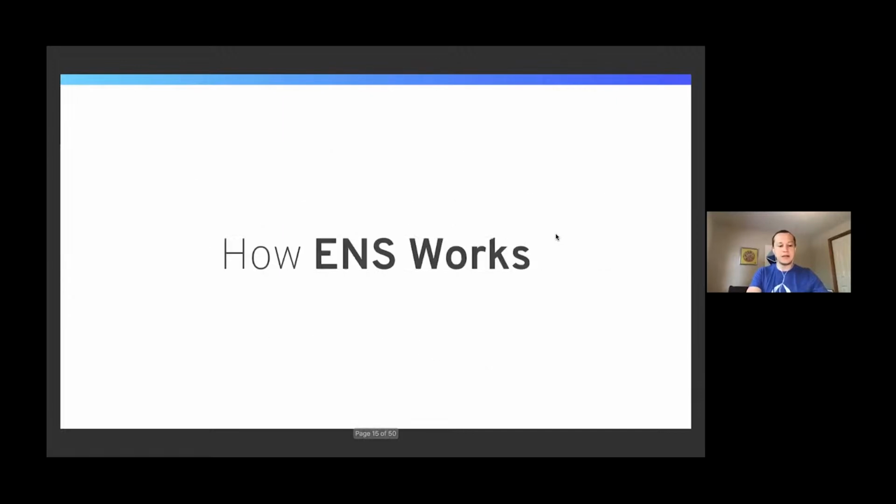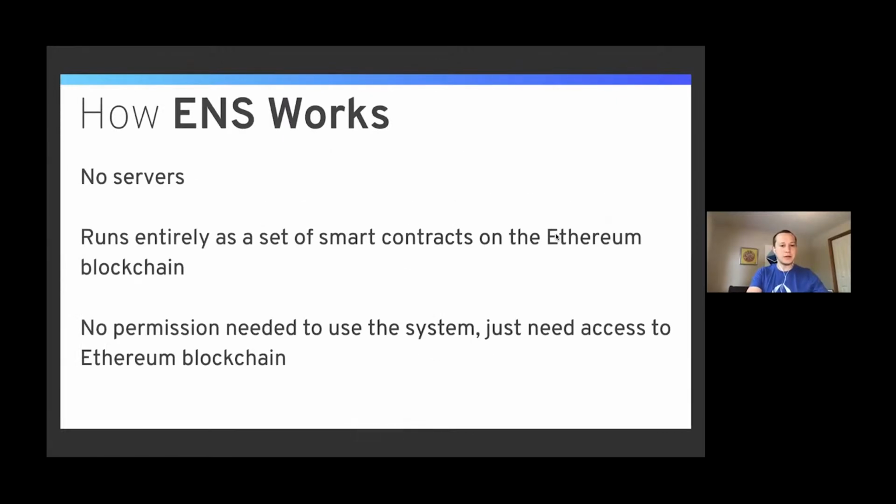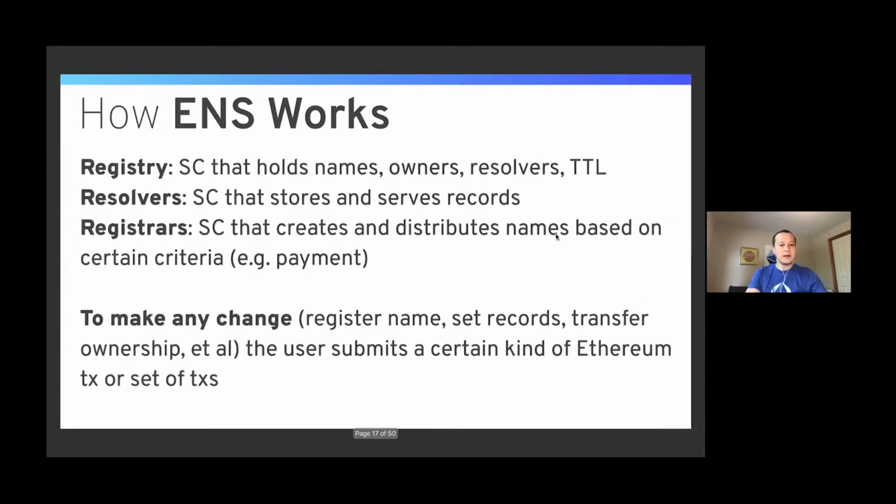So how does ENS work? The key thing to understand is that we have no servers. We don't run any key infrastructure for ENS. It's entirely a set of smart contracts on the Ethereum blockchain. And so that means anybody can use it. You don't have to use our special API or anything like that. We're not a gatekeeper. This just explains more. There are three main types of smart contracts: the registry, which just holds all the names and the owners; the resolvers, which hold all the records; and then the registrars, which allow people to register names.